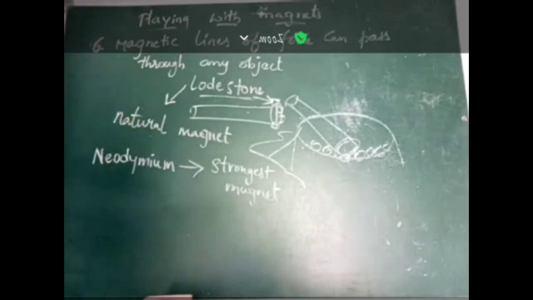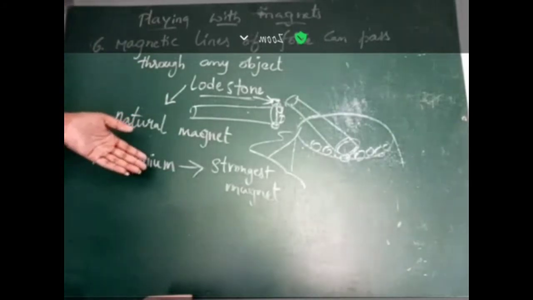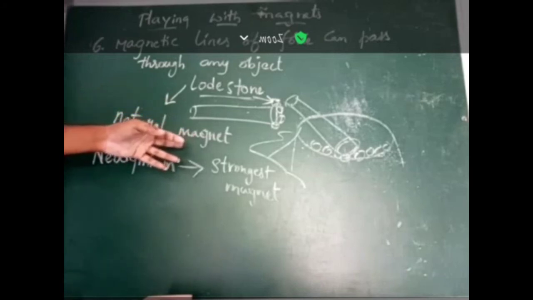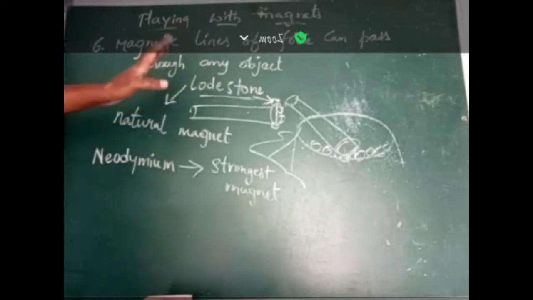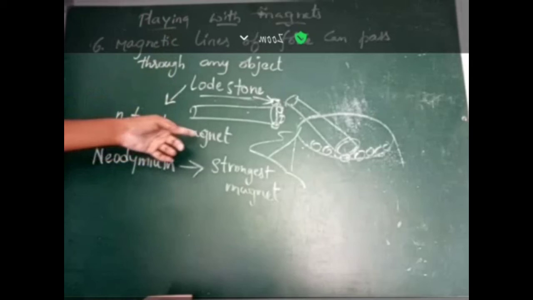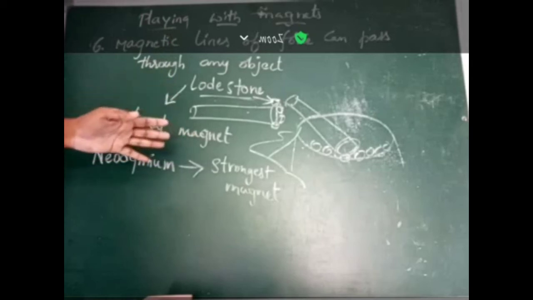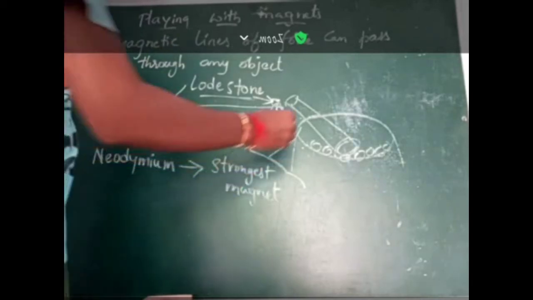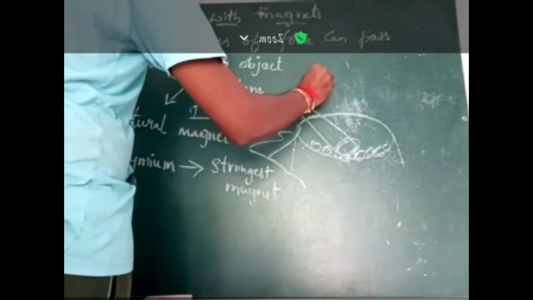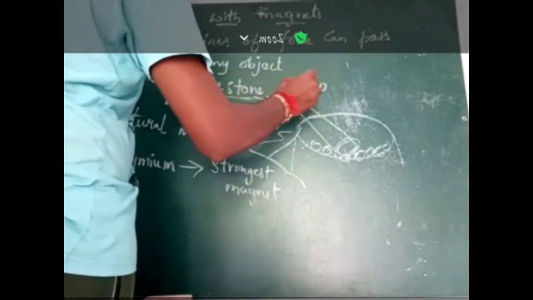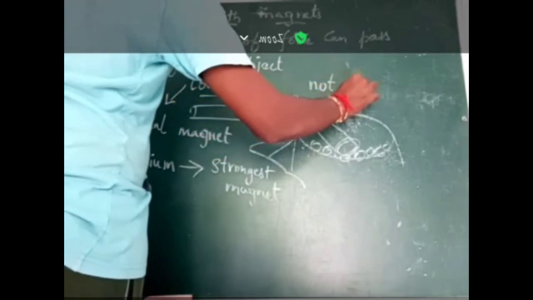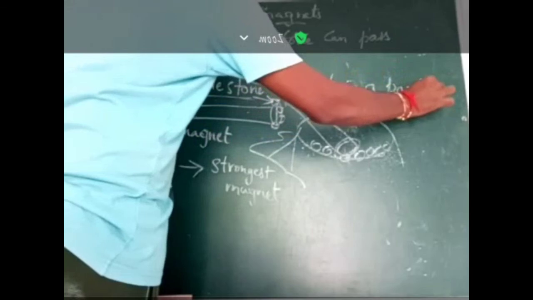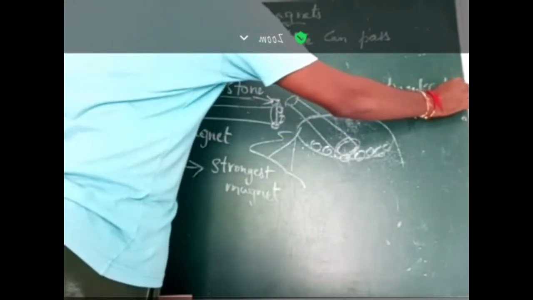Natural magnets are not the strongest magnets, and natural magnets do not come in a particular shape.